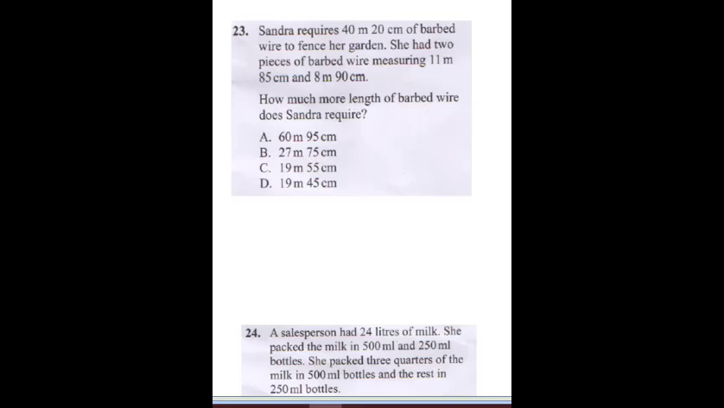Now, the first thing we need to do is sum up the total wire Sandra has, which is 11 meters, 85 cm, and she also has 8 meters and 90 cm. So when we sum this up, we're going to get what she has. This is 5, this is cm. 8 plus 9 is going to give us 17. You carry 1. This will be 1 plus 1, 2 plus 8, 10. So this will be 0, carry 1, and you now have 20 meters, 75 cm. Now this is exactly what she has.